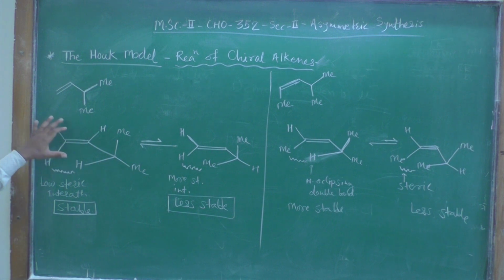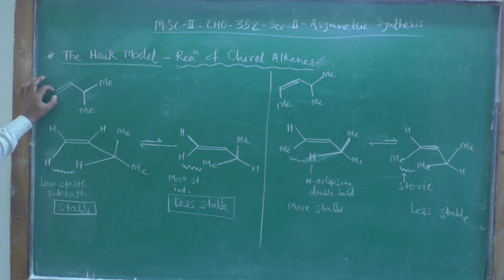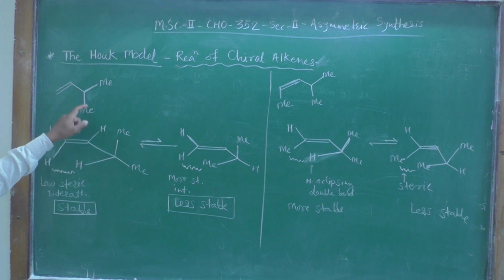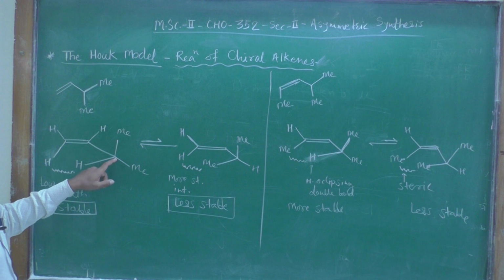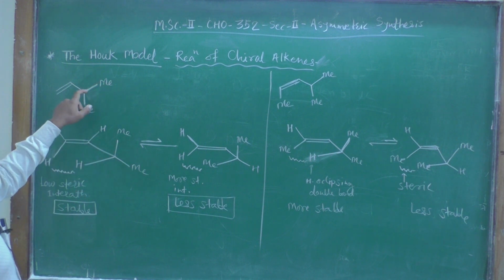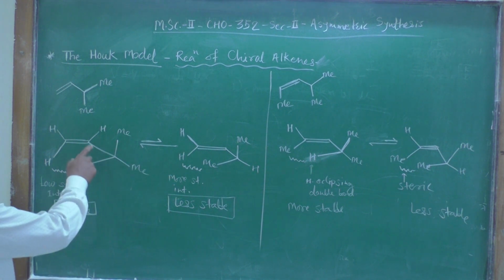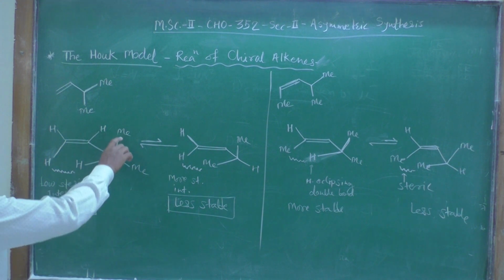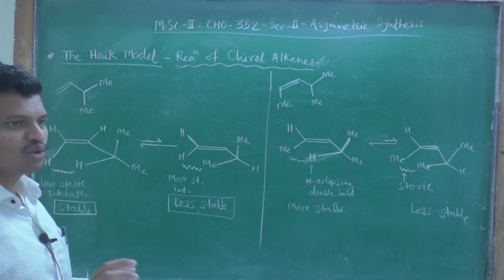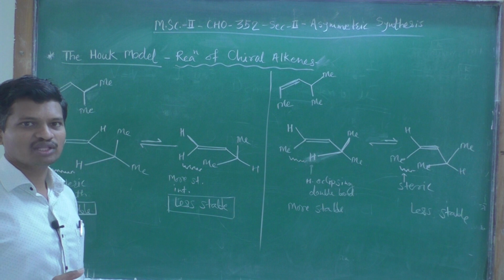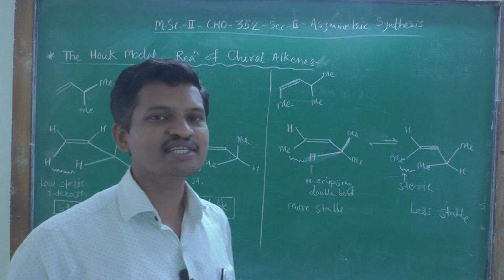Now if we write the conformations of this alkene, this is a terminal alkene, so CH2 group is there, carbon double bond, this is hydrogen here, and the next carbon atom is sp3 hybridized, saturated, and it has two methyl groups and one proton. As this is a carbon single bond, rotation across this carbon single bond is possible. So these two methyl groups and this hydrogen atom can orient in such a way that they will experience less steric interactions.